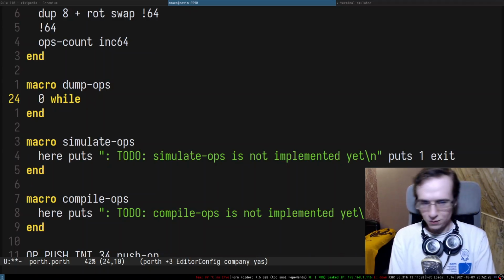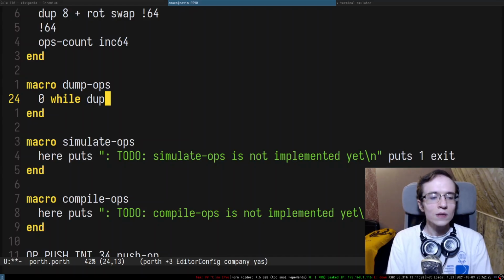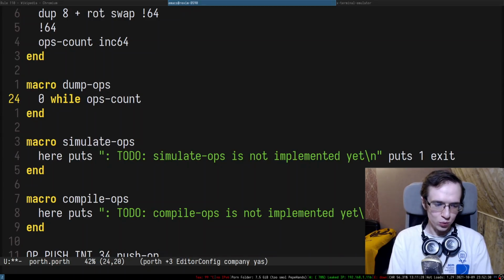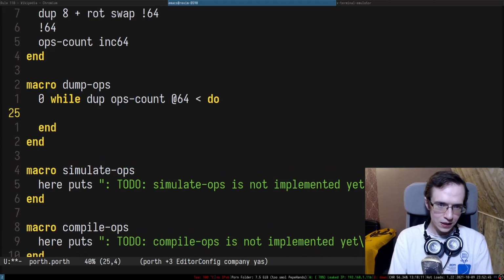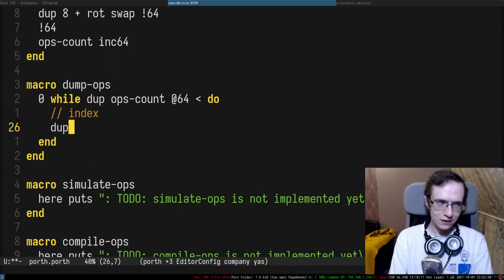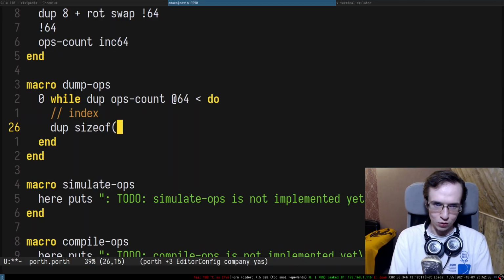We're going to have a simple while loop. First we probably want to push OPs count, and we want to read the value from the OP count. Maybe first we want to duplicate this thing. While this thing is less, we're going to keep writing everything. So we duplicate the index, and I need to multiply that index by the size of the operation. So I need to do size of OP multiply.